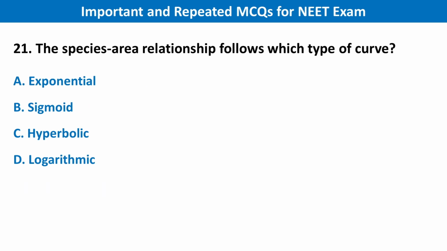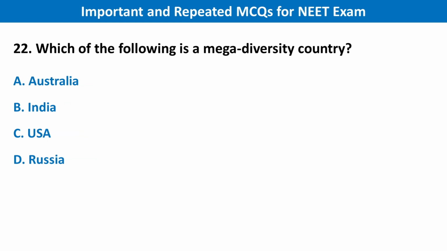Next question is the species area relationship follows which type of curve? Your right answer is option B, logarithmic. Next, which of the following is a megadiversity country? Your right answer is option B, India.